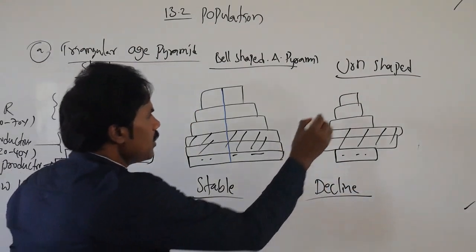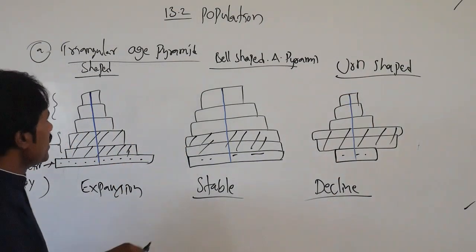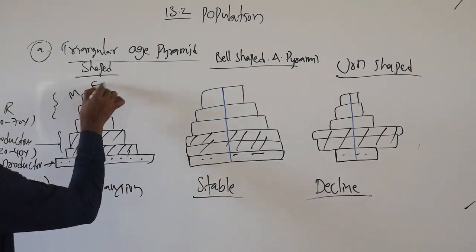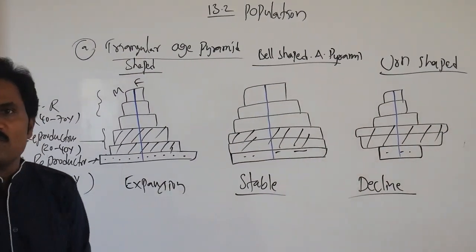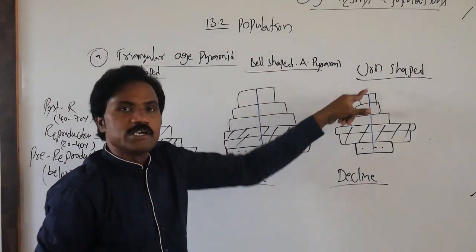Very simply, you represent half male and half female, here male, here female, and similarly each level, indicating decline, the urn shape.